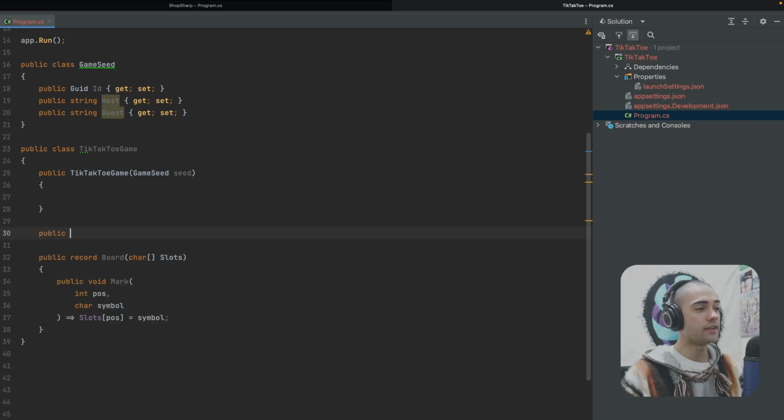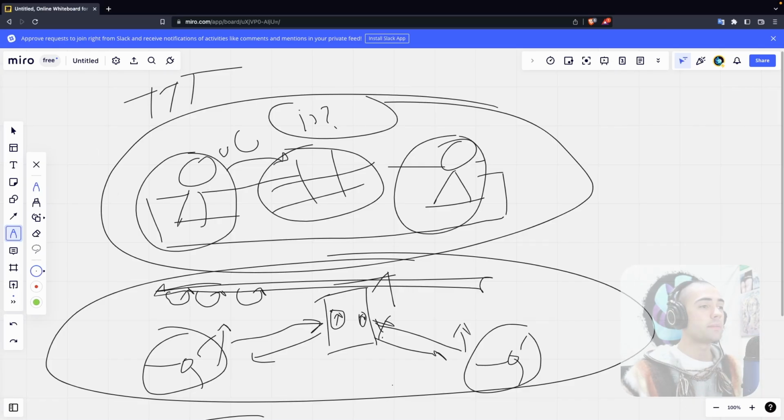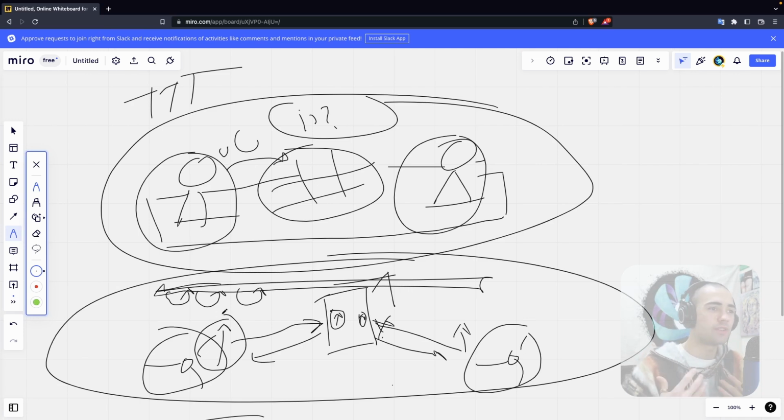Now let's add another role for the player. The main thing that the player is going to be doing is he's going to be trying to use these take turn events. That's all a player can really do, is try to take a turn. And when the player takes a turn, he has to provide a position of where he wants to place the actual mark. Here, here, here, or here. So we're really listening for messages of taking turns within the player.